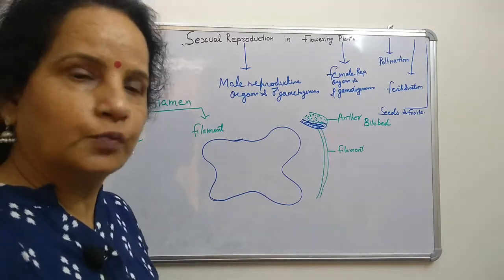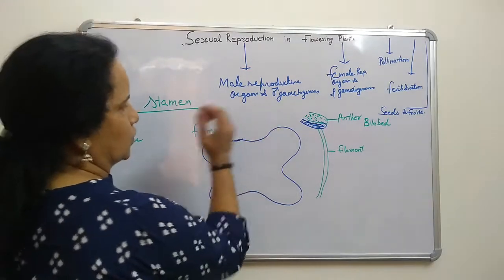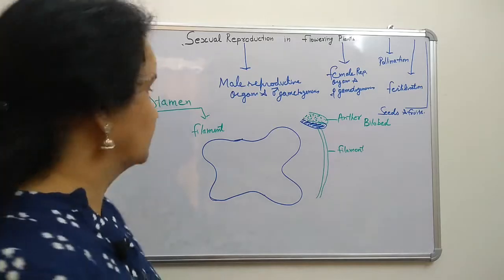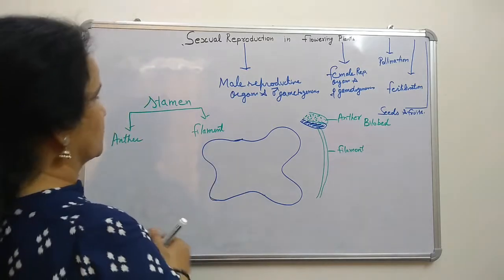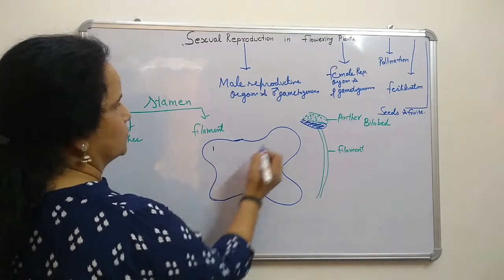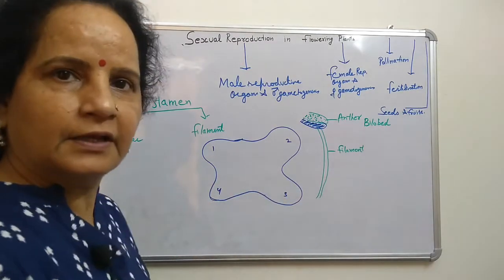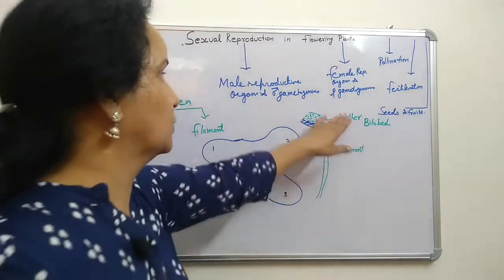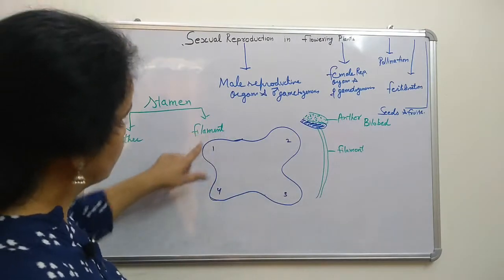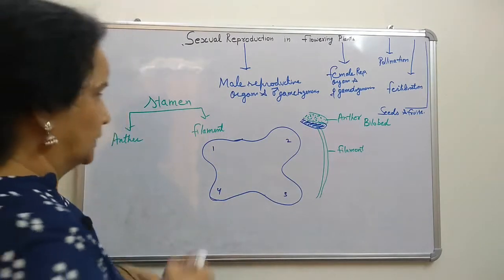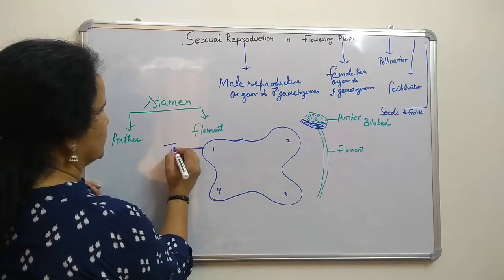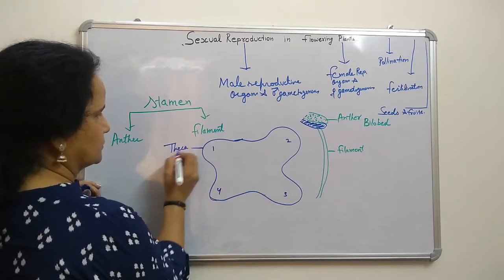Two lobes are there, one lobe and a second lobe, but both lobes are again divided into four. This lobe also has one, 2, 3, 4: four chambers are there. The covering is called theca. How many theca are there? Four theca are there.